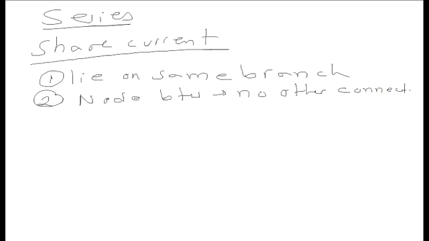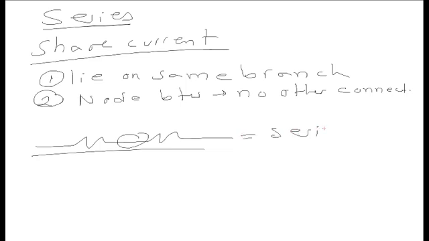So what does that look like? Here are two resistors. They're in series. First of all, they lie on the same branch. Second, here is the node between them, and there's no additional nodes coming off of it. In contrast, here are two resistors, but if I put another branch going that way, they are no longer in series.